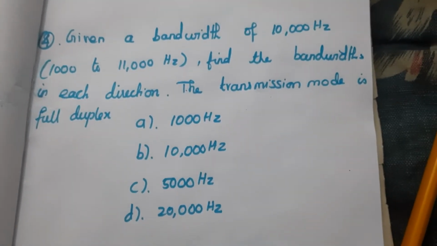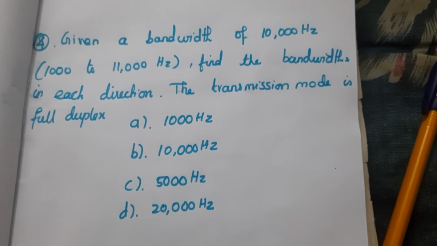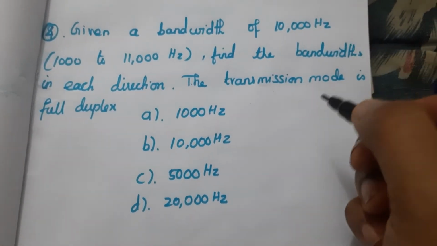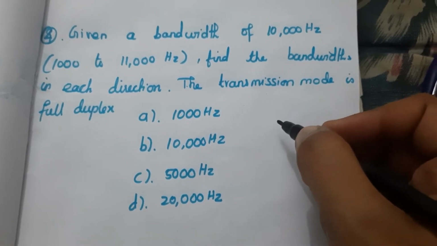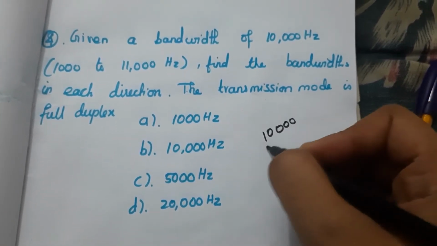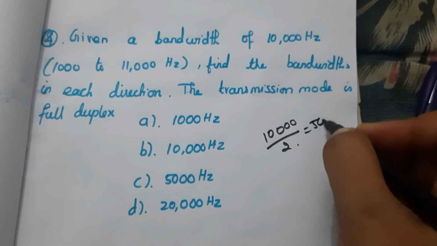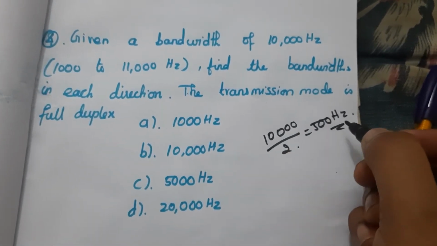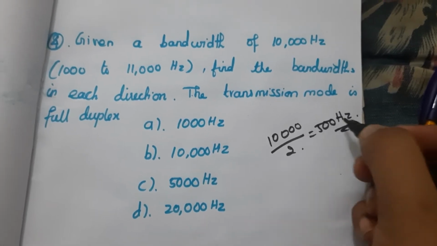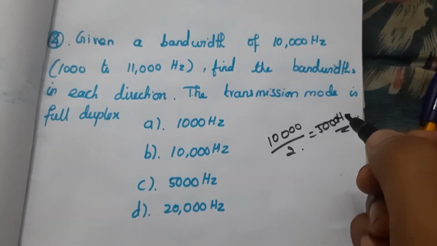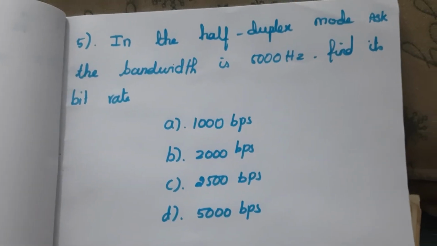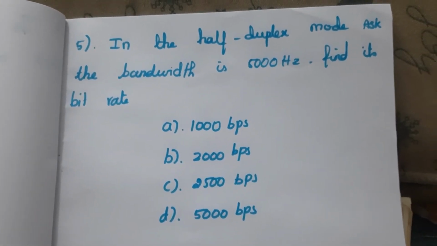Fourth question, given a bandwidth of 10,000 Hz, find the bandwidth in each direction. And this is a full duplex transmission. So the bandwidth here is 10,000 divided by 2. So here the answer is 5,000 Hz. In each direction, the bandwidth is 5,000 Hz. Answer here is C.